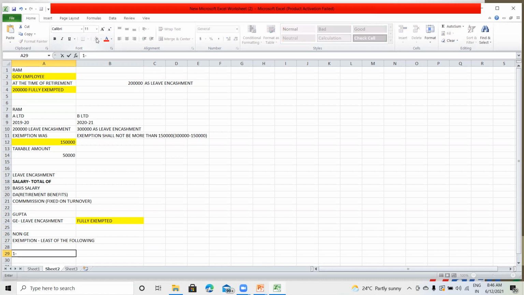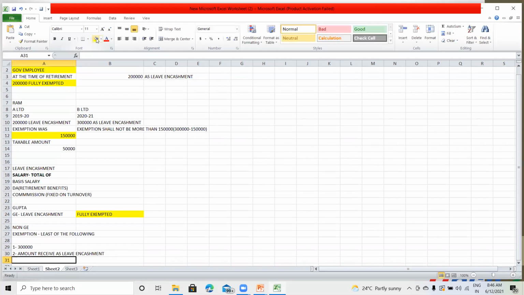Number one, 3 lakh. Number two, the amount received as leave encashment.